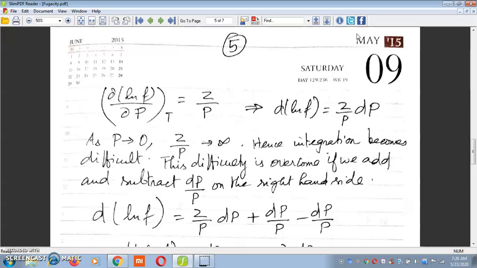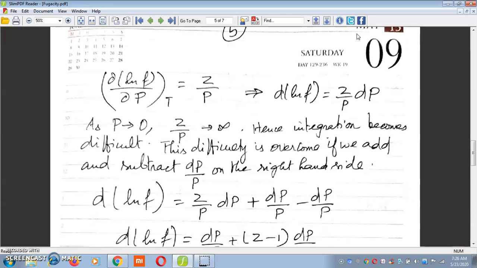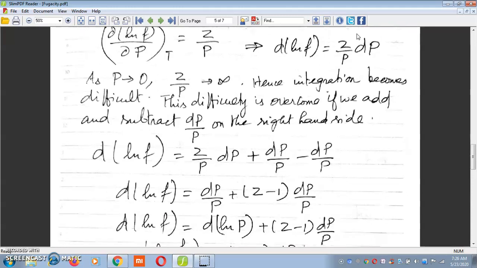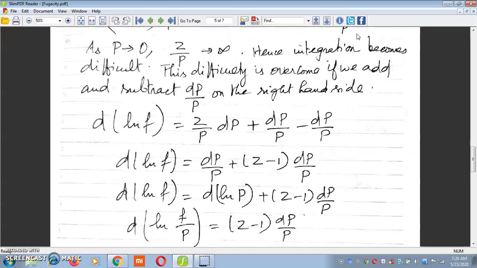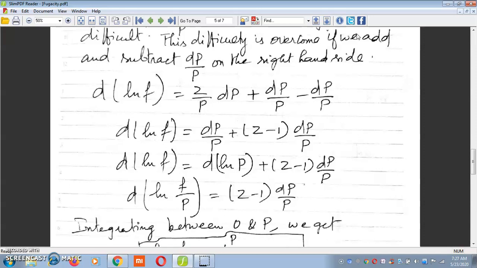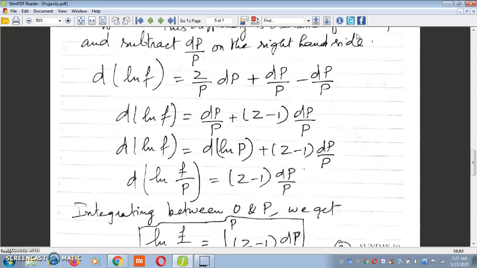This difficulty is overcome if we add and subtract dP/P on the right hand side of the above equation. If we add and subtract, it doesn't make any difference to the equation. So I add and subtract dP/P and modify the equation to get the final form: d(ln f/P) = (Z − 1) dP/P.